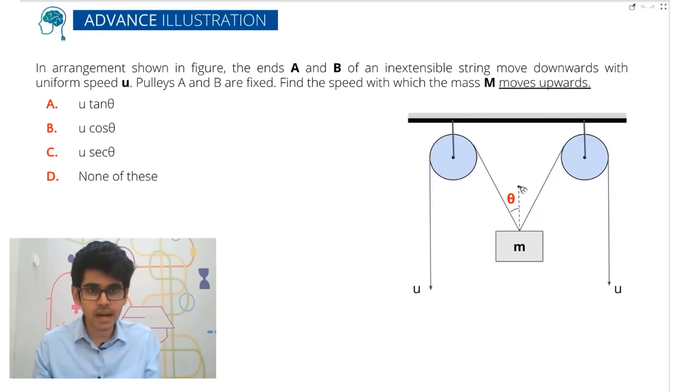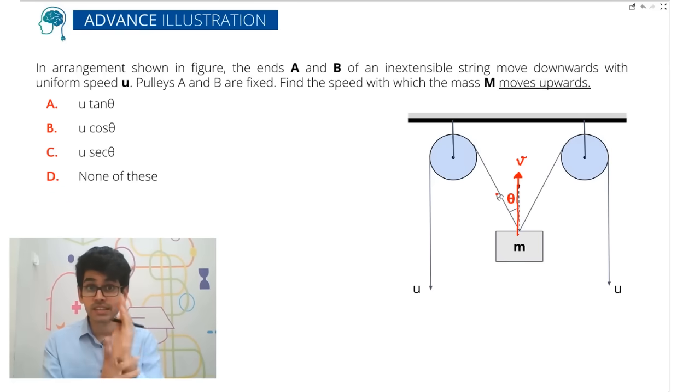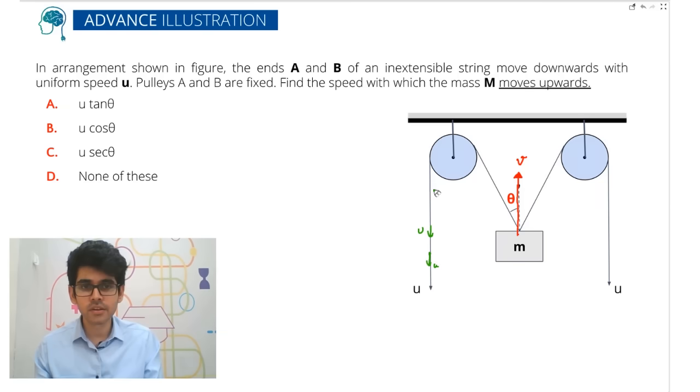So the resultant velocity of mass m, like I said, will be here. Here you will get crystal clarity. This is the resultant velocity that we have to find. Okay, v we have to find. This is the resultant velocity. Now let's travel along any velocity. This is v, this is u, so this will also be u. If you travel, this will also be u. So this will also be equal to u.